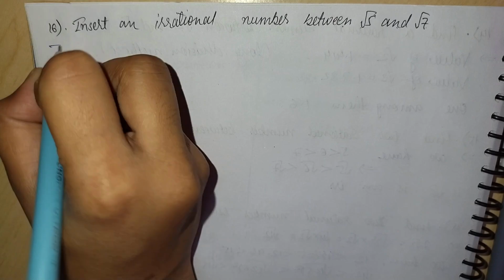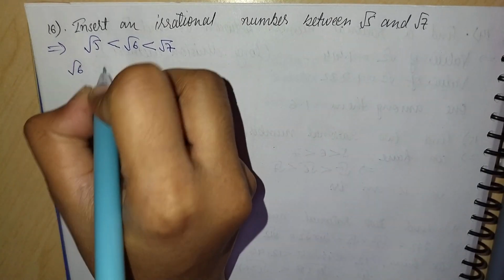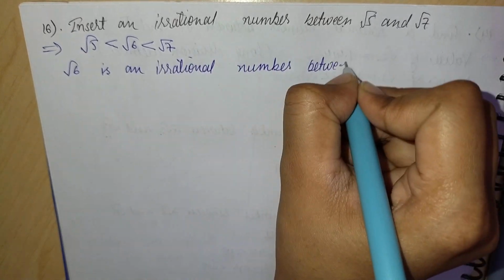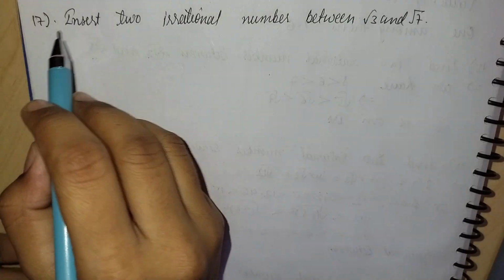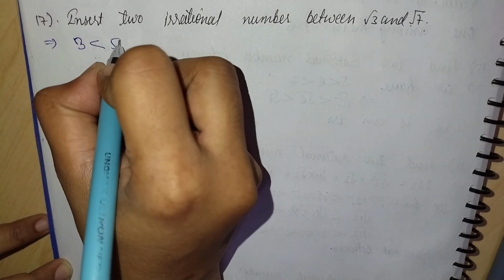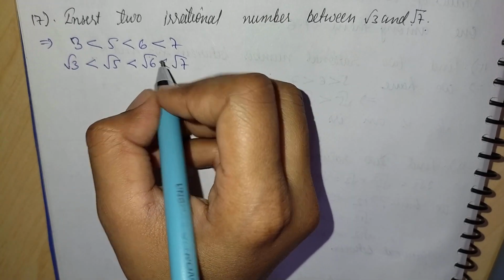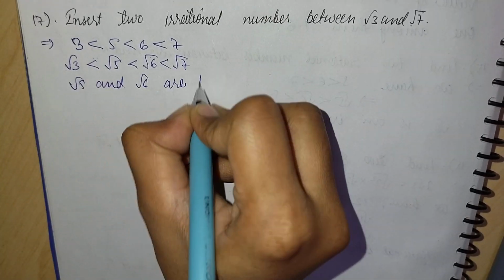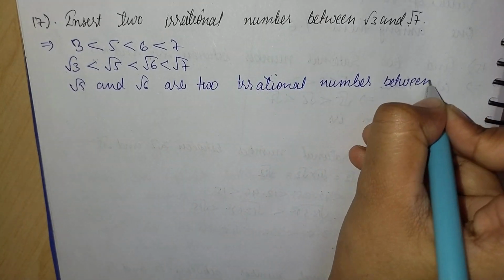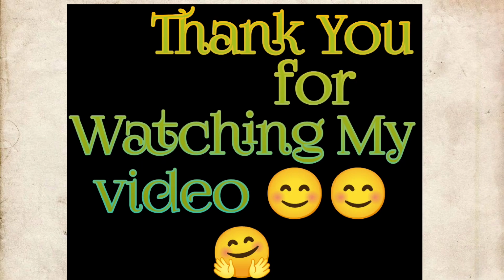Now the 16th question is: insert an irrational number between under root 5 and under root 7. So under root 5 is less than under root 6, which is less than under root 7. So under root 6 is an irrational number between under root 5 and under root 7. Now the 17th question is: insert two irrational numbers between under root 3 and under root 7. So 3 is less than 5, 5 is less than 6, and 6 is less than 7. So under root 3 is less than under root 5 and under root 6 is less than under root 7. So these two are irrational numbers between under root 3 and under root 7.